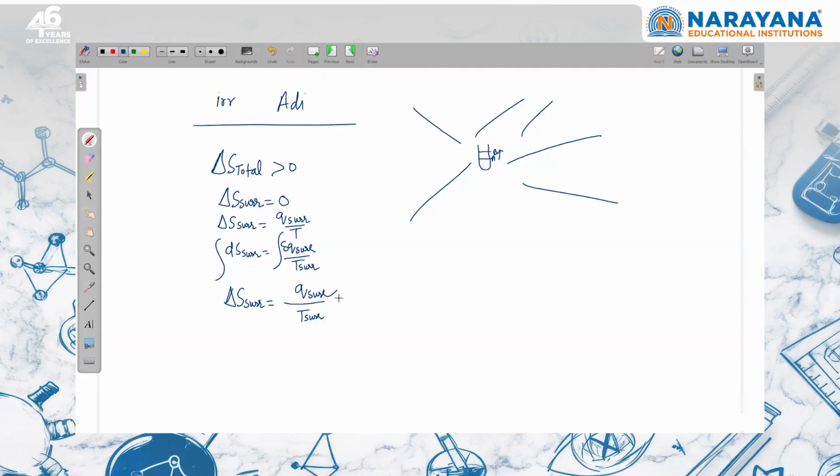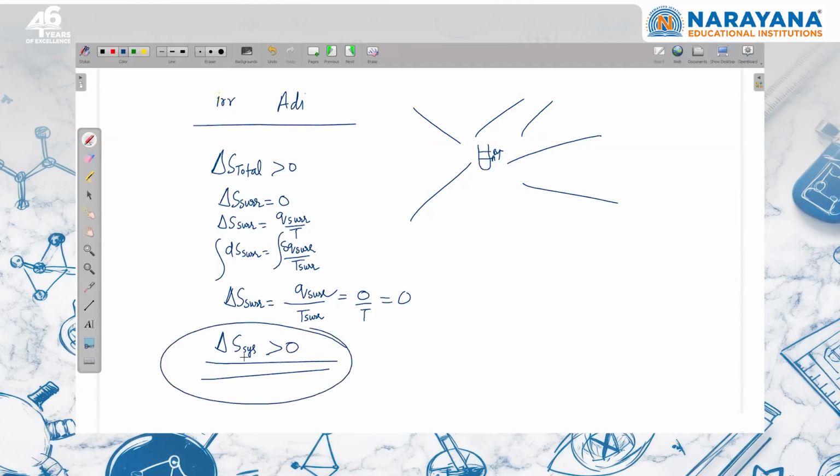In adiabatic process, Q surrounding is zero. So delta S surrounding will be zero. Universe entropy is increasing, surrounding entropy is not changing. It means that in adiabatic irreversible process, delta S system is going to be positive. This is positive, right?